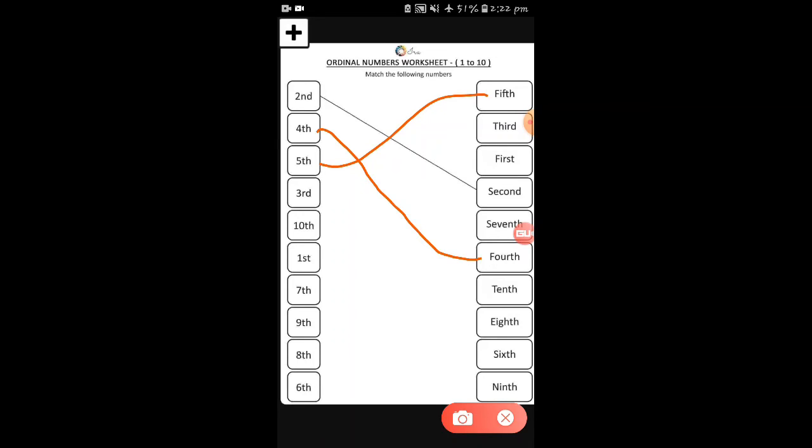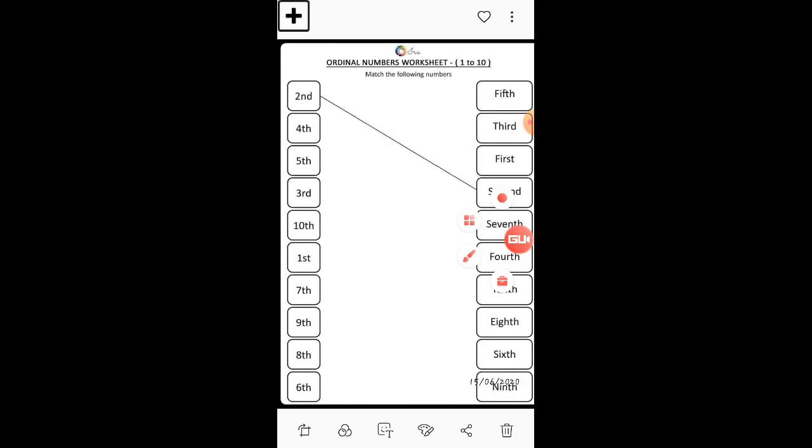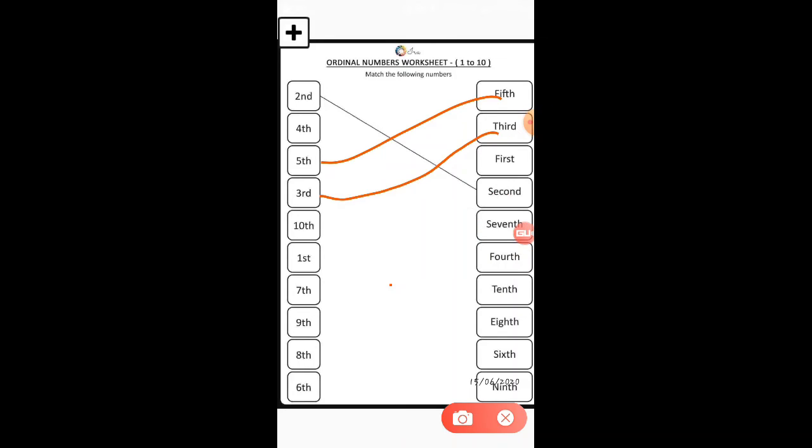Now the third one. Please find where number 3rd is. Please students also find. Yes, you are right, 3rd. Okay, 5th is here and 4th is here. Now the 10th one. Find out where the spelling of 10th is. Please find out, students. Yes, here is the 10th one. Then where is the first? Yes, here is the spelling of first.